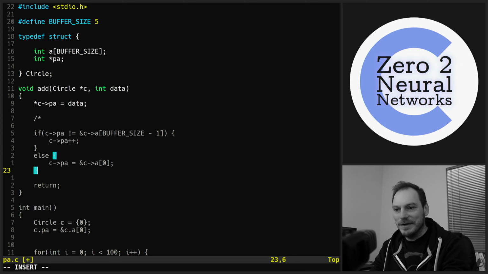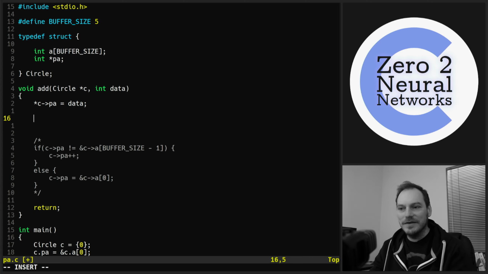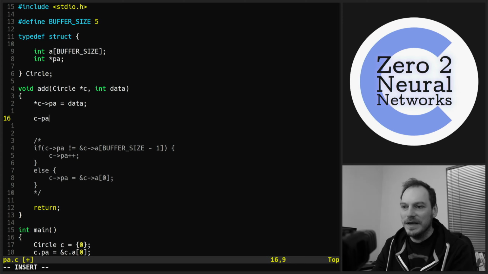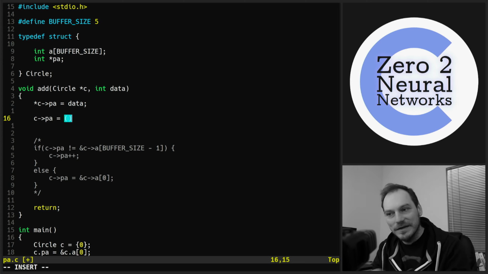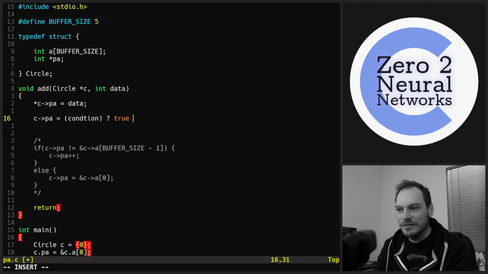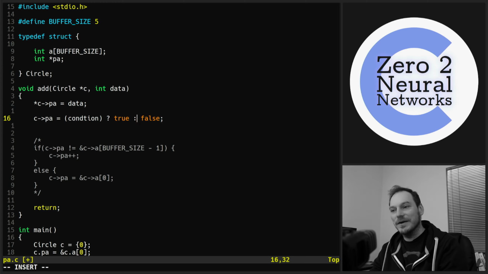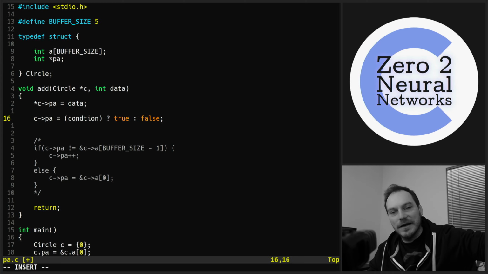So let's leave that in so we can compare what we're actually doing here. Instead of doing that, we can write CPA equals, and then we're going to put a condition instead of making it straight away equal something. So let's write condition. Then we're going to put a question mark, and then we're going to put true, colon, false. So we're going to say equal to, and then we're going to have a condition, and if that condition evaluates to true, we're going to assign this value. If it evaluates to false, we're going to assign this value. And this is a really handy operator to make compact code.